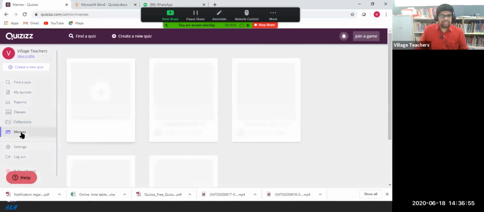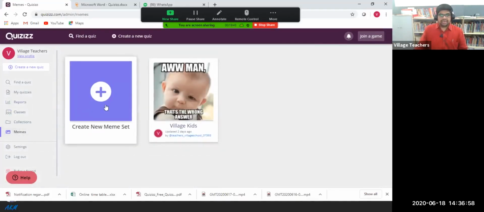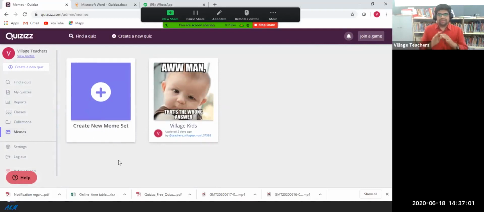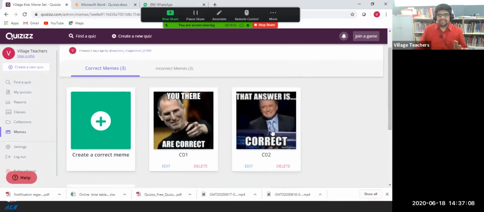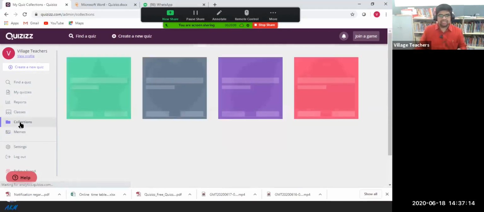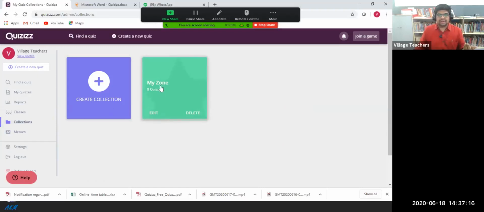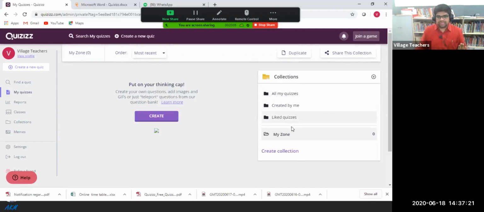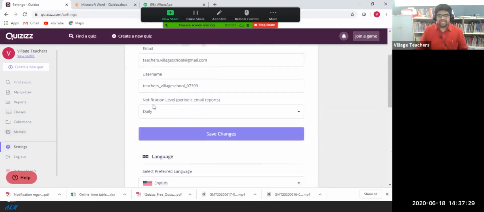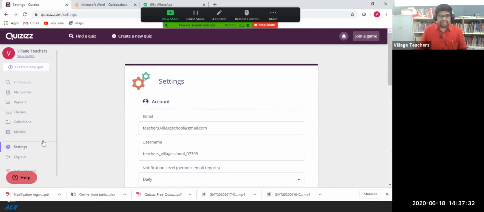By default the system will show you some pictures, and some pictures are not up to the mark. So I created some village kids memes, and for the correct answers and incorrect answers I can select these if necessary, but it is optional. The collections, you can see here I created my zone. I can add collections here. If I click on it, I can add collections from the quizzes or from the searched questions. That is also not applicable as such. And the settings option has only the basic details, so no need of editing this area.